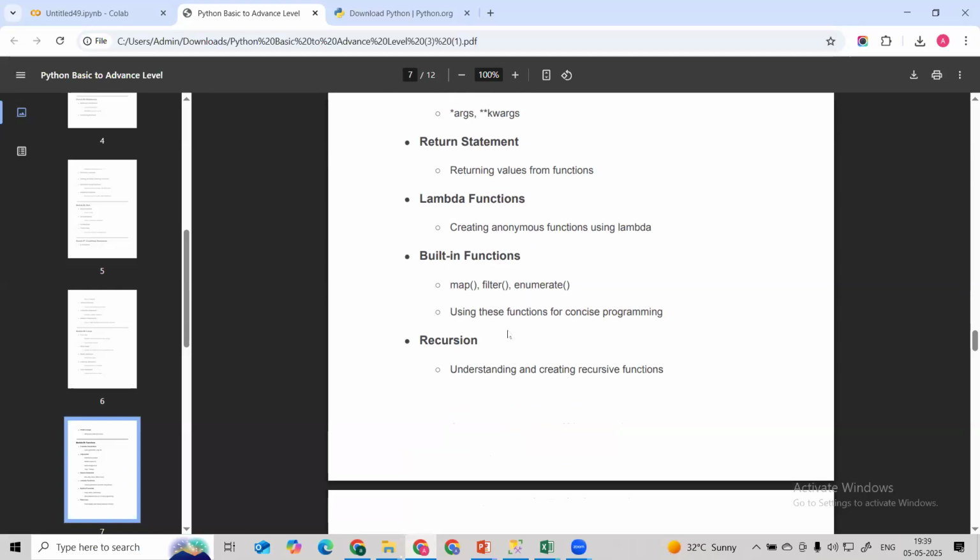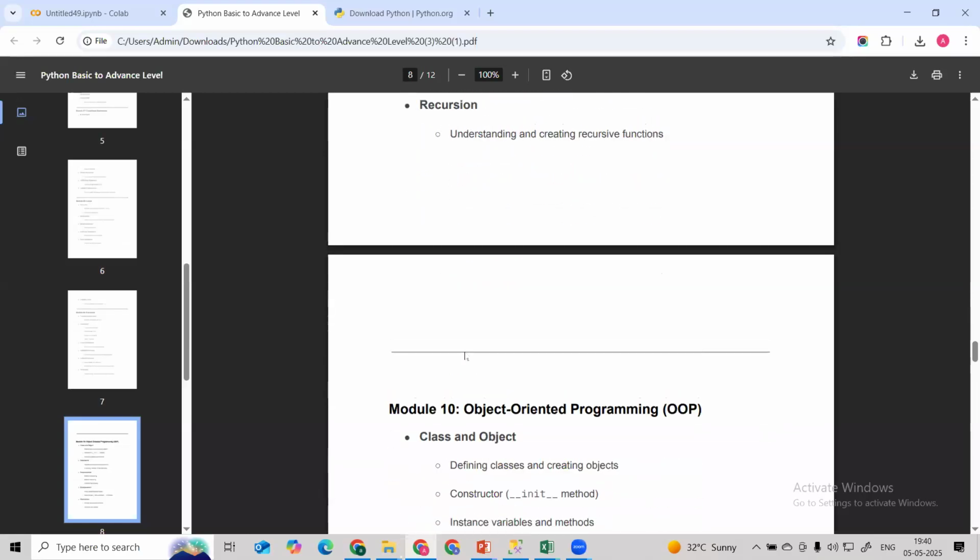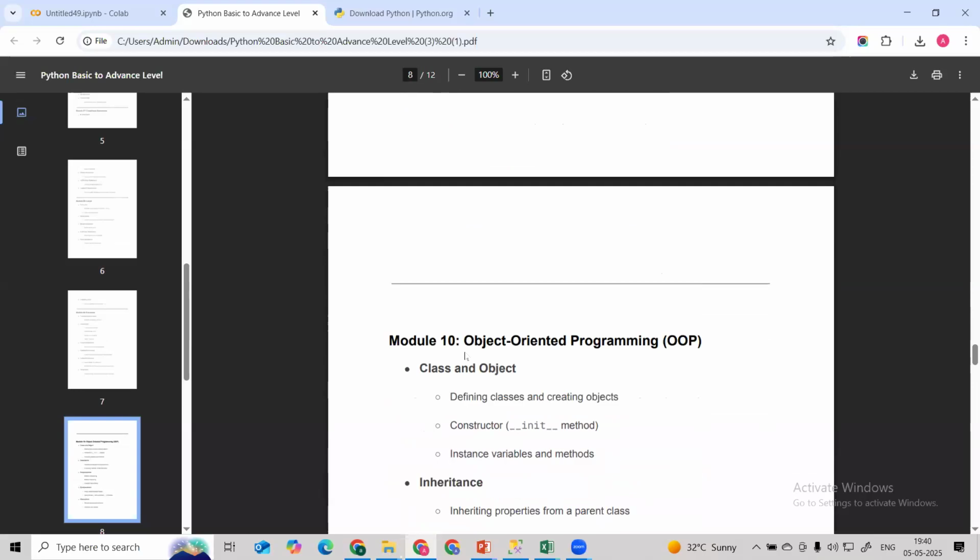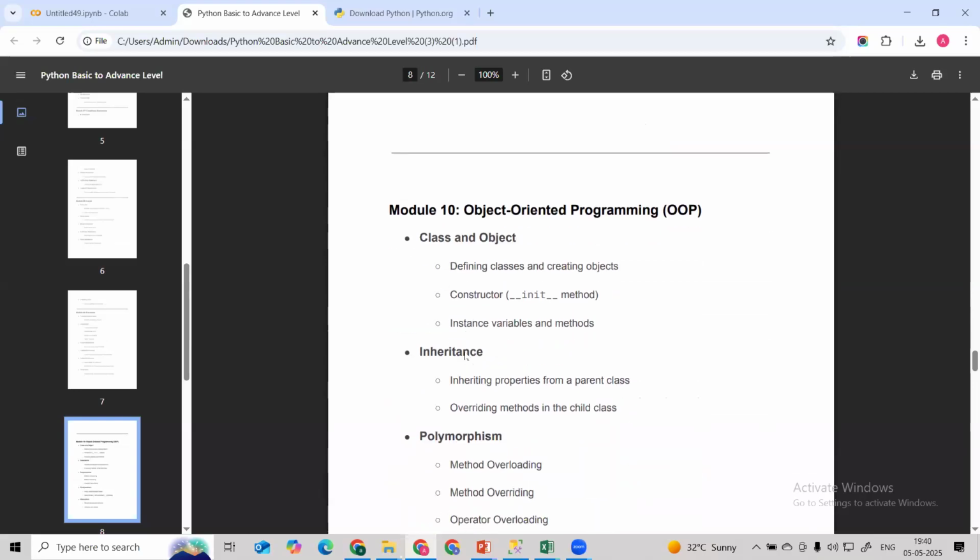And then we are going to learn recursion, where a function calls itself, how this recursion is helpful, and where we can utilize recursive functions. We are going to learn all this. And then after that, we are going to learn the OOPS concepts, guys. This is very important. As a Python developer, you must be aware of the OOPS concepts.